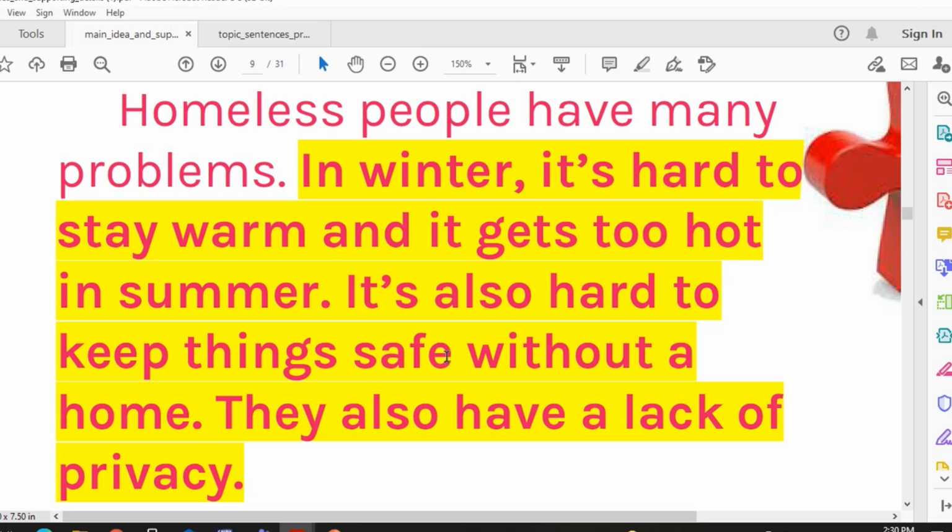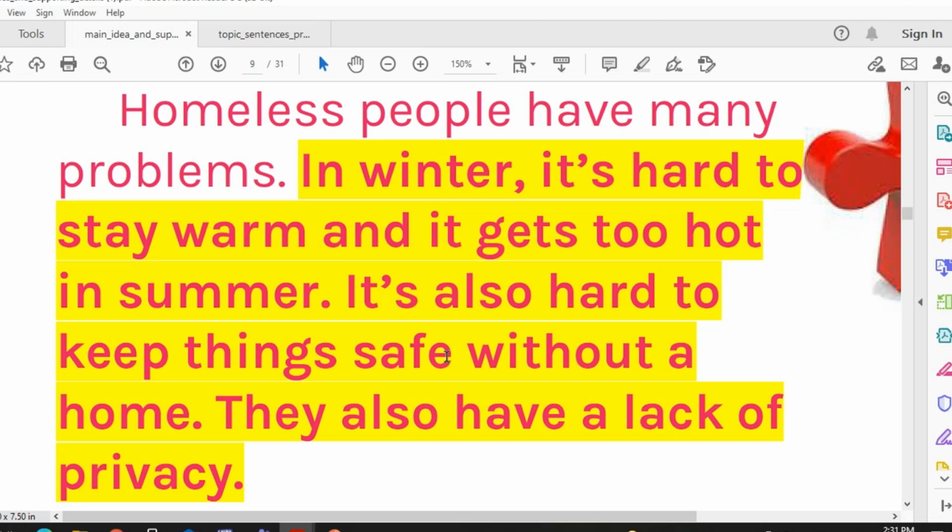In winter, this is the first problem. In winter, it's hard to stay warm and it gets too hot in summer. It's also hard to keep things safe without home. They also have a lack of privacy. Got it? So all of the sentences that come after the topic sentence are called supporting sentences. And from the name, what does it mean? That support the topic sentence, that explain the topic sentence.